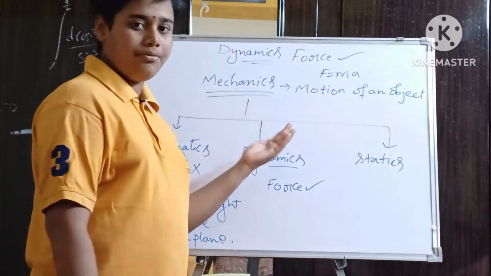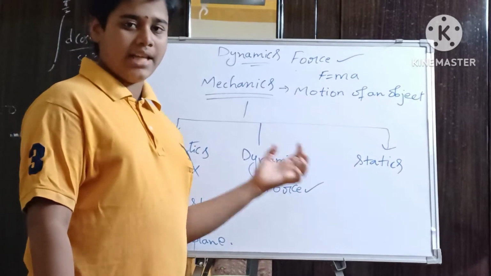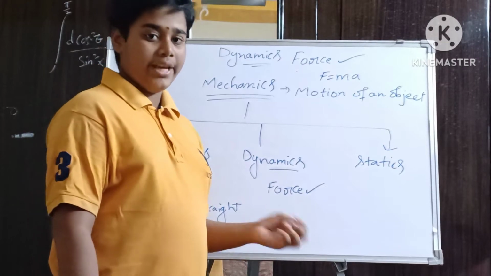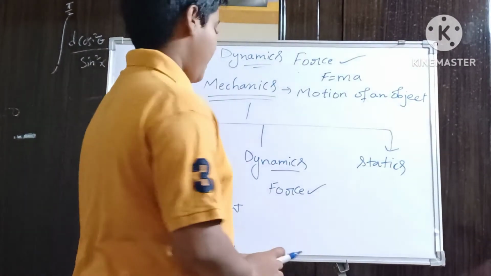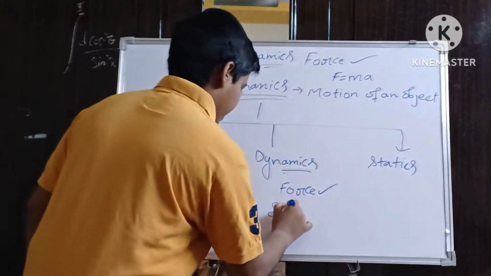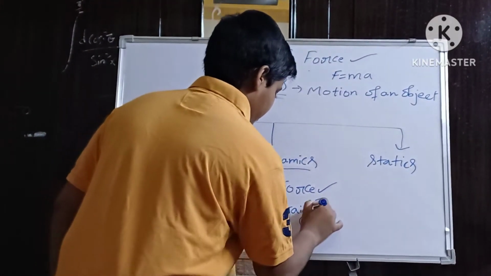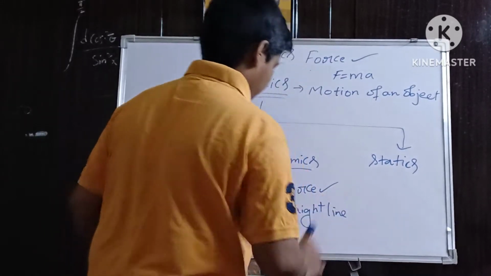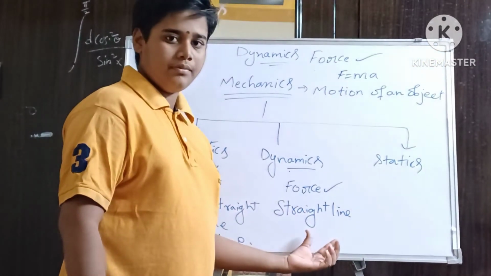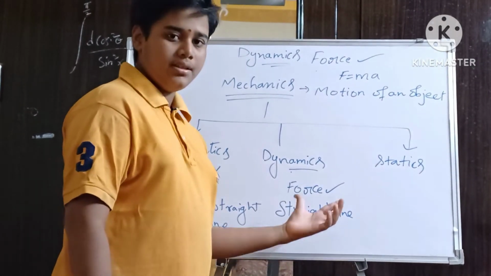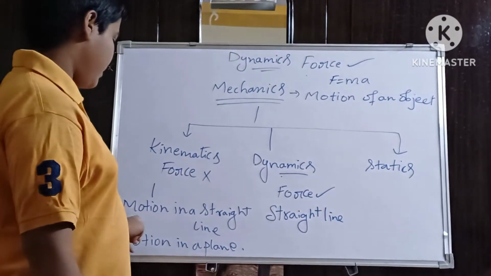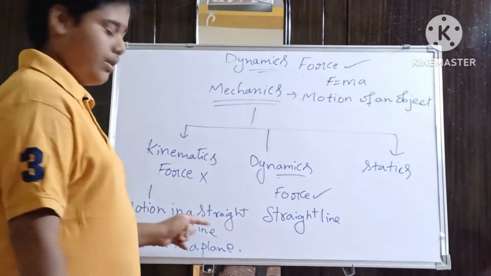We have to consider some forces like gravity, frictional force, gravitational force, weight, etc. In dynamics, we have to mention straight line and uniform acceleration, like in kinematics.